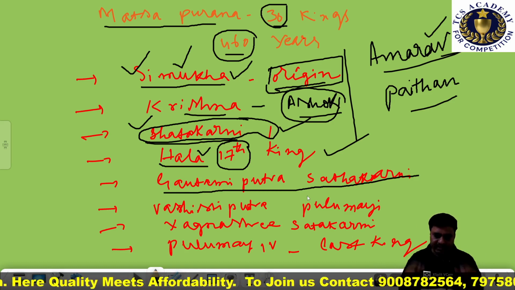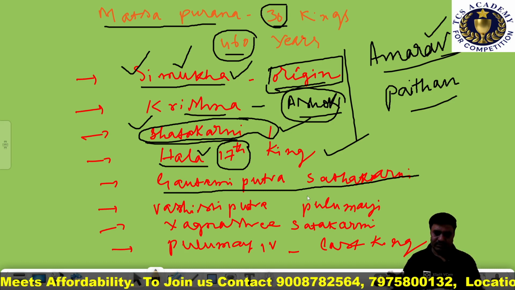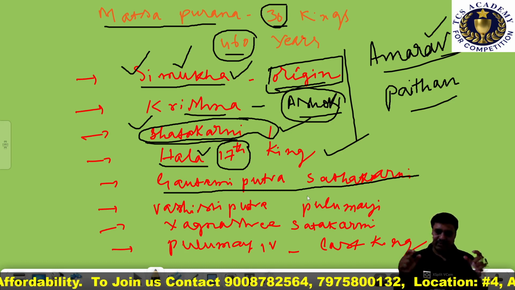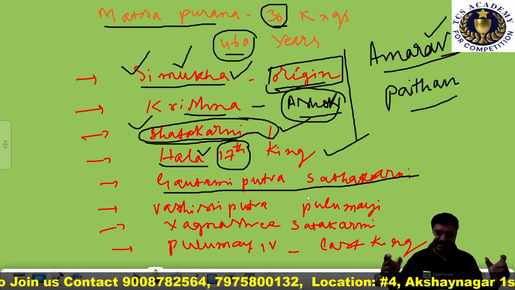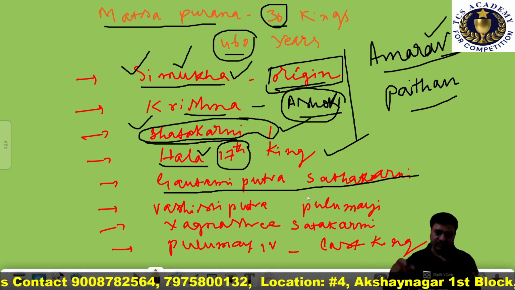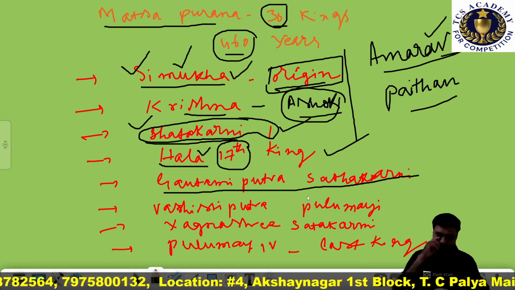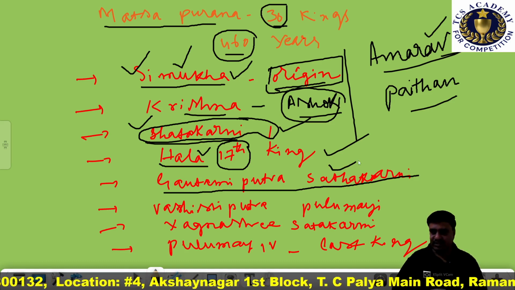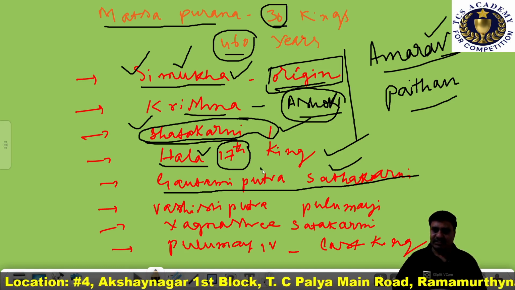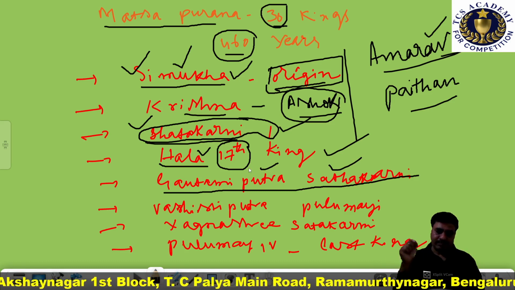His mother was Gautami Balashri. That is the reason his name ended with Satakarni and started with Gautami: Gautami Putra Satakarni. That might be the reason why his name started with Gautami, after his mother Gautami Balashri.